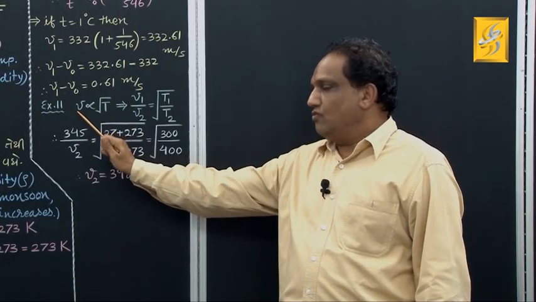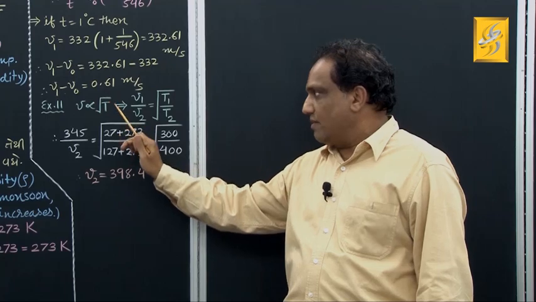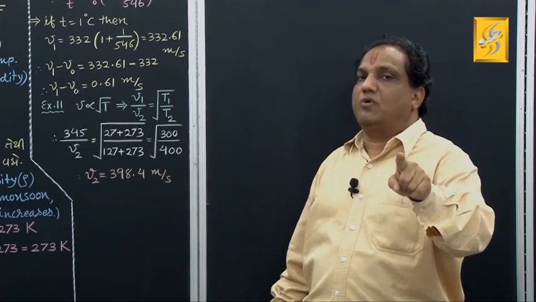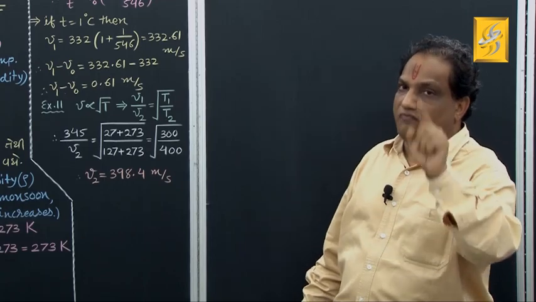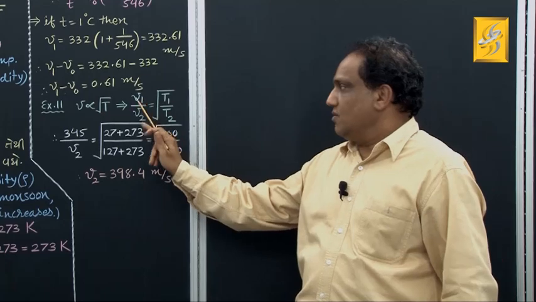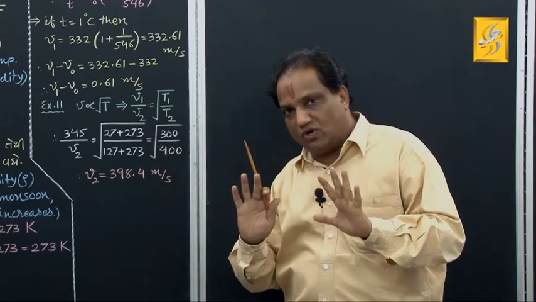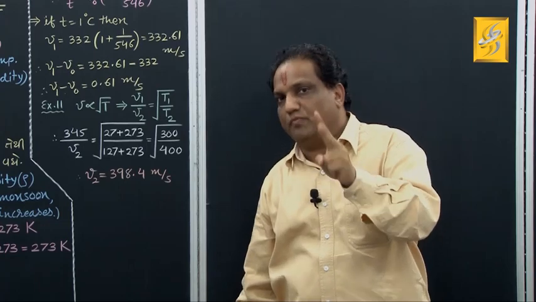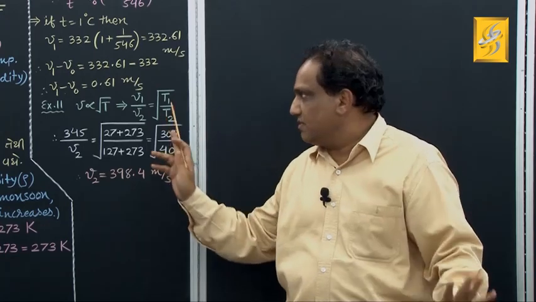Come on, we know V is proportional to under root of capital T. If it is direct proportionality, then V1 upon V2 equals under root of T1 upon T2. Here you can see these velocities do not depend on pressure. They have given two values of pressure just to confuse you. We are not going to use them here.